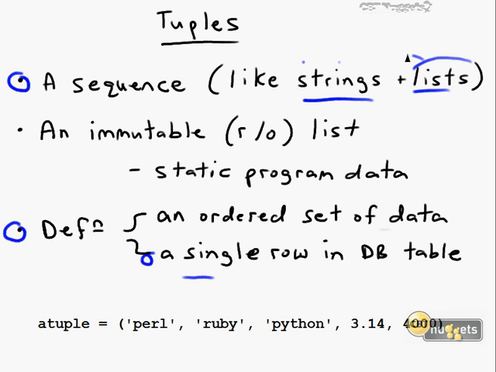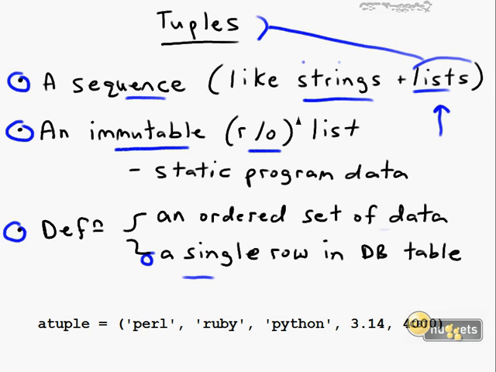Now, I know we haven't gotten to lists yet, but we're certainly going to be doing a fair amount of comparison and contrast between tuples and lists because they look a lot alike, at least at first. They're ordered sequences of data. The main difference between lists and tuples is that a tuple is an immutable list. In order to modify a tuple, you're essentially going to need to create a new object. Lists, as we're going to learn shortly, are really the true workhorse data type when we want to pack more than one element into a variable.